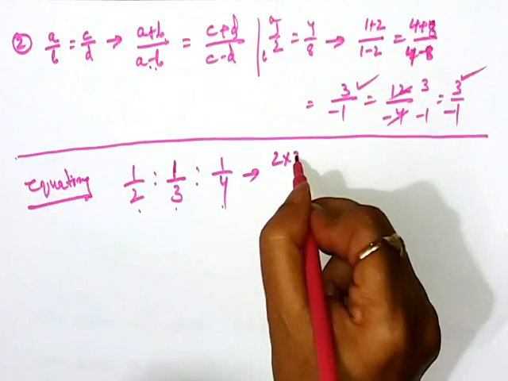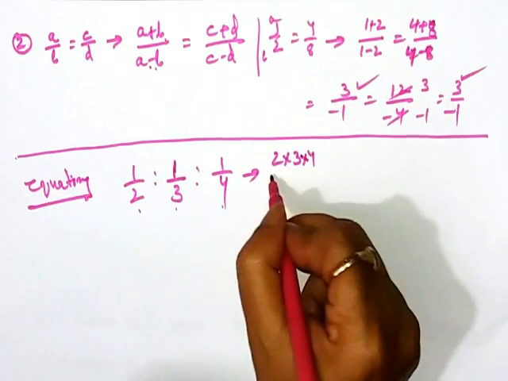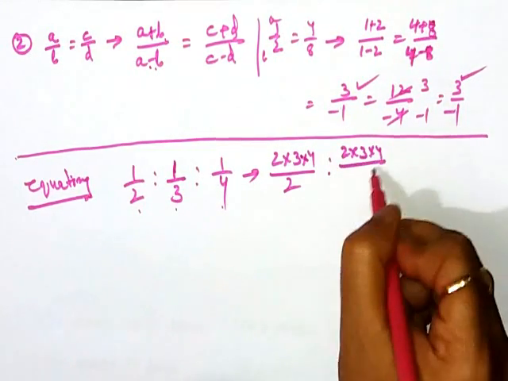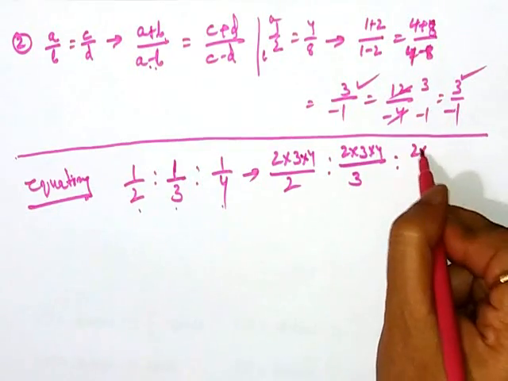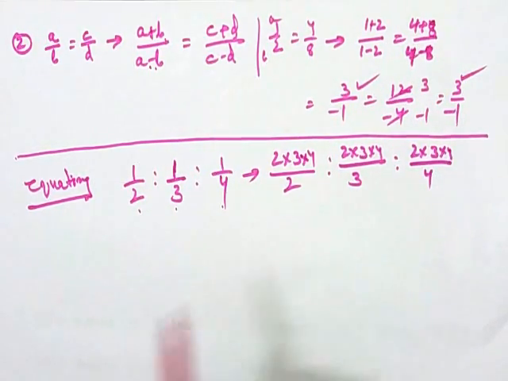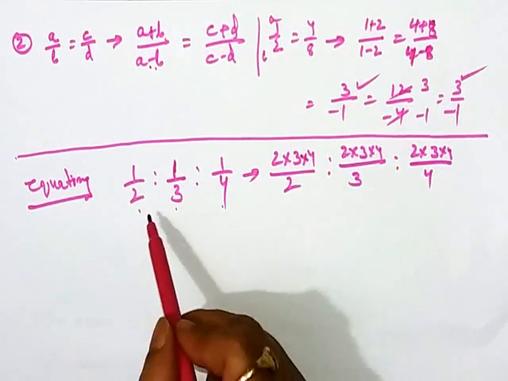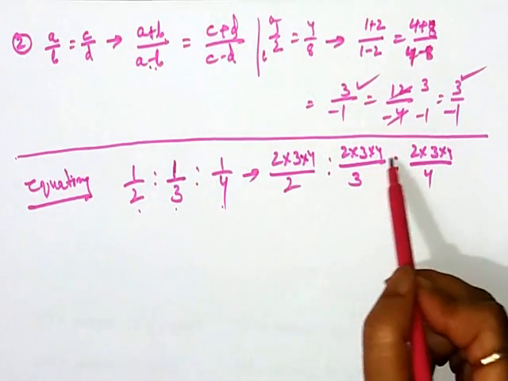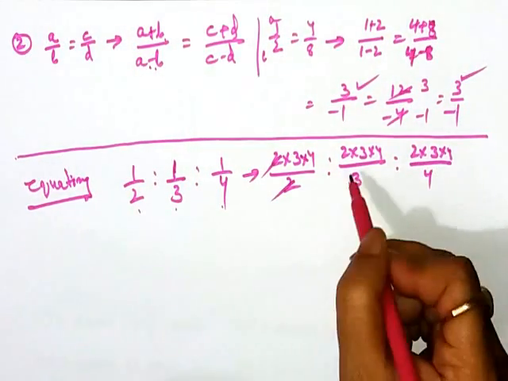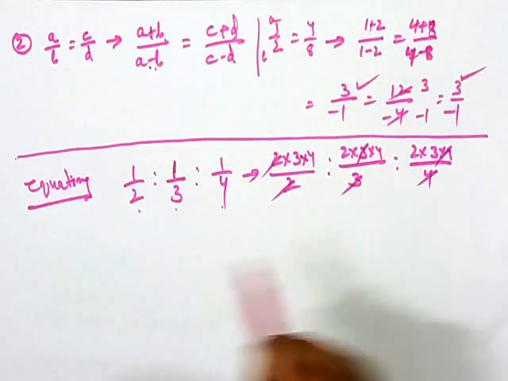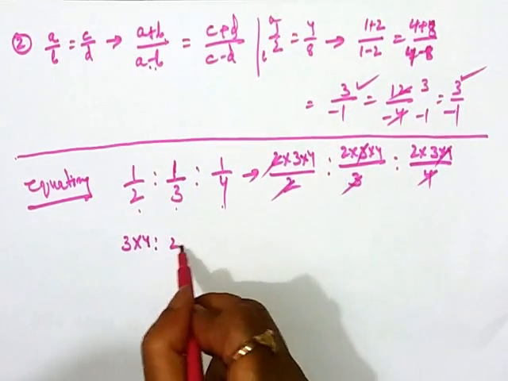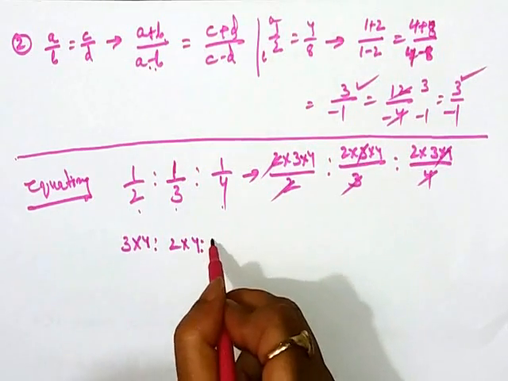We will just note down 2 into 3 into 4 divided by 2, 2 into 3 into 4 divided by 3, and 2 into 3 into 4 divided by 4. So basically we have multiplied all the denominators and placed them in the numerator part. That means 3 into 4 is to 2 into 4 is to 2 into 3.